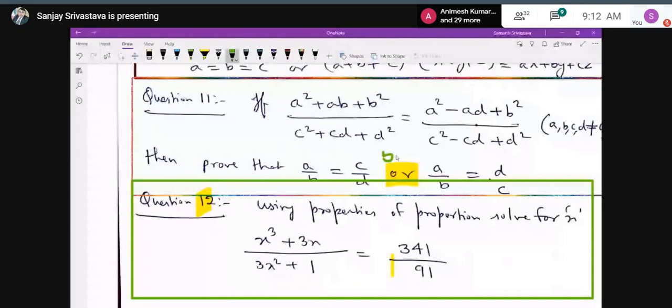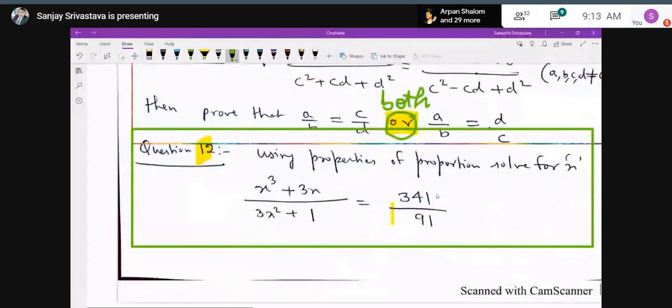If they are asking for both the result, that means you have to prove for both the parts. Like in the question, A upon B is equal to C upon D, or A upon B is equal to D upon C. That means you have to prove for both the result.